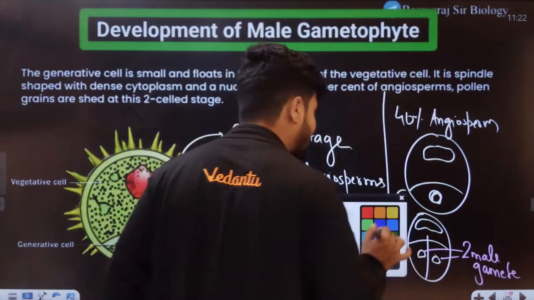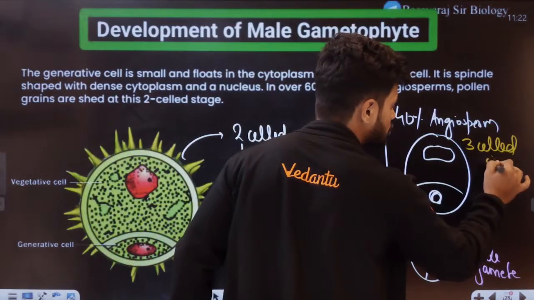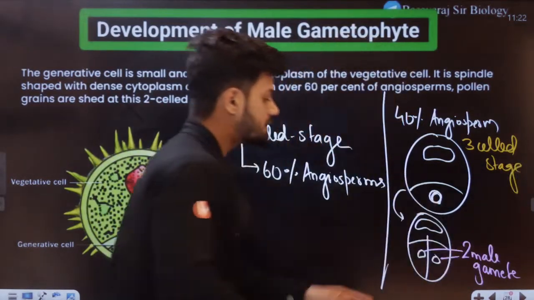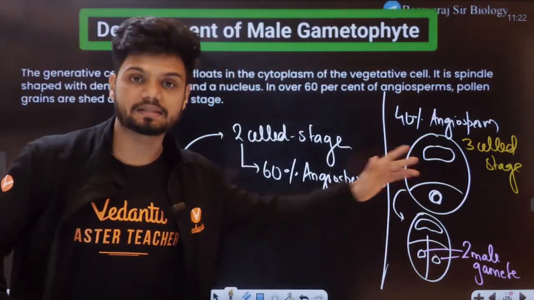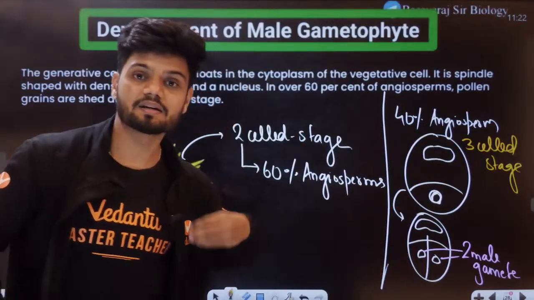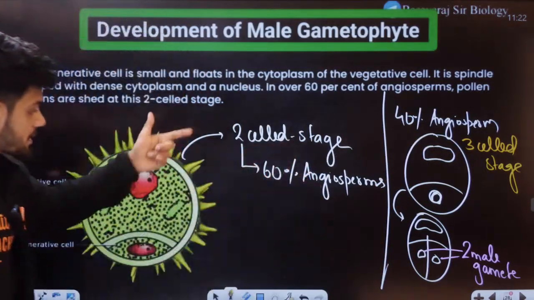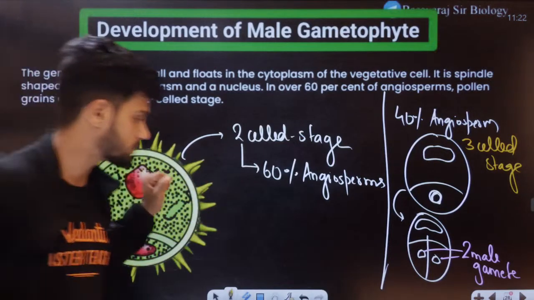This is called the three-celled stage, where division happens directly. In 40% of angiosperms, the pollen grain is released at this stage, and in 60% at the two-celled stage. So know the difference.